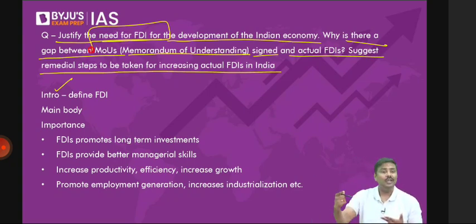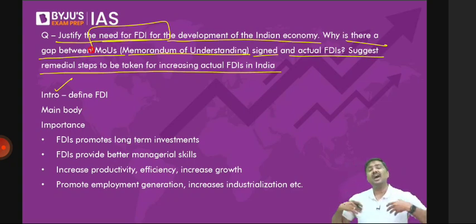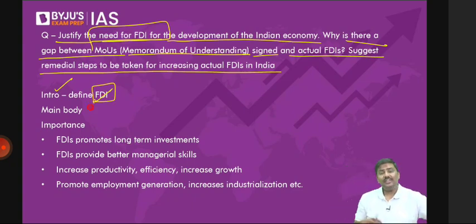Fourth one, rather than having import dependence, self-reliance, Atmanirbharta, can be promoted, and trade can be promoted. That is, the balance of trade might become in favor of the hosting country. So these are some of the very important advantages associated with foreign direct investment. Now, having said so, there is this argument. Why is there a gap between MOUs signed and actual FDIs?